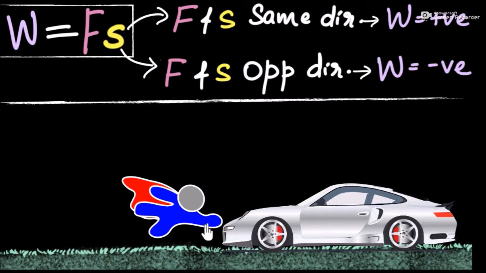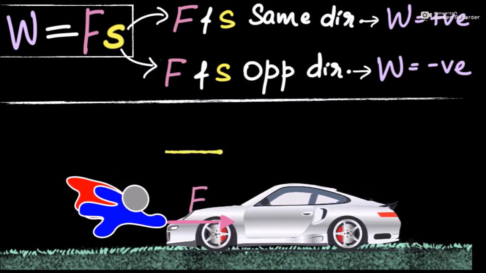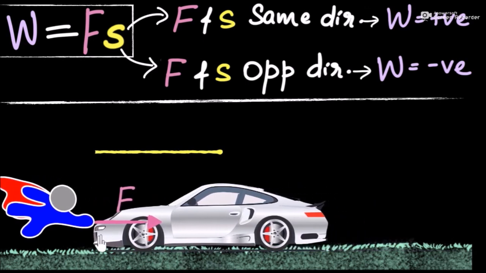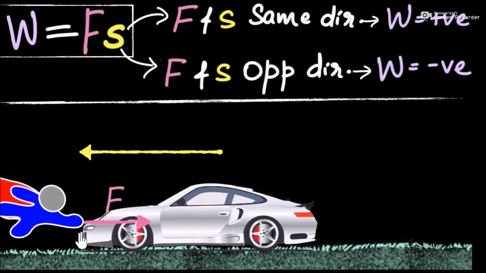In what direction is he pushing this car? He is pushing towards the right. But in what direction is the car moving? The car is moving to the left as it is being stopped, noticed? The car is moving towards the left.